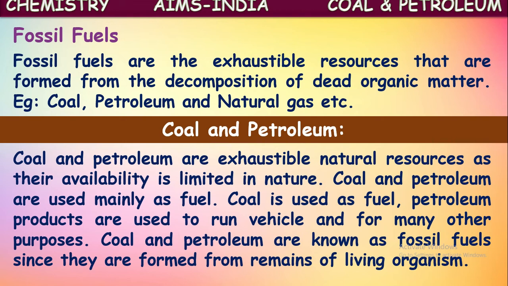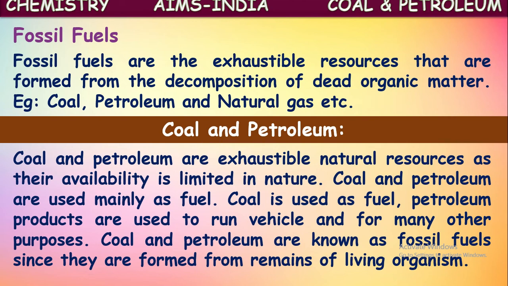Coal and petroleum are mainly used as fuel. Coal is used as a fuel, and petroleum products are used to run vehicles and for many other purposes. Coal is also used for the production of electricity in thermal power plants. What they do in thermal power plants is burn this fuel, and from the heat energy produced, they prepare electrical energy. That is why we call those thermal power stations. There they use this coal.